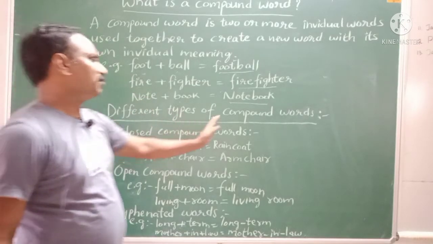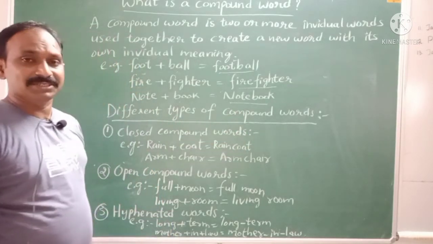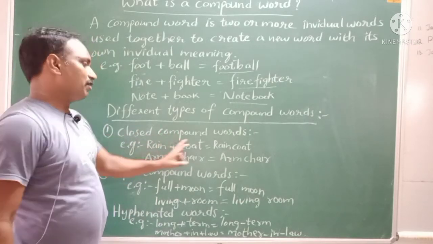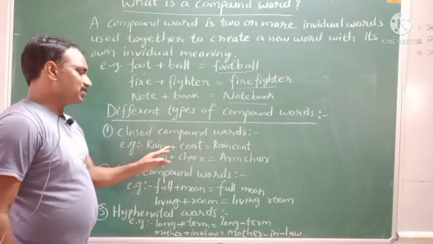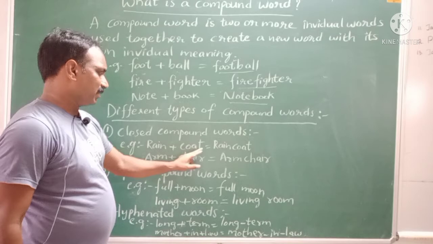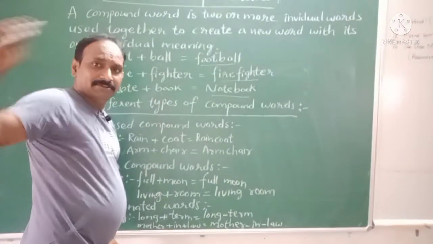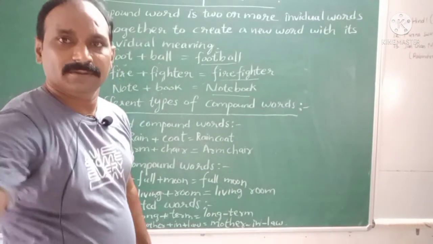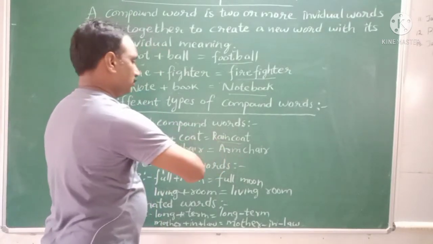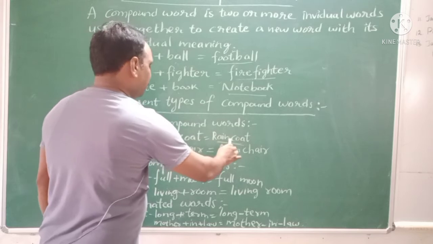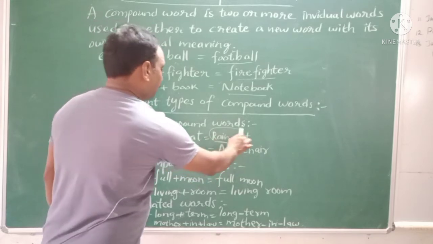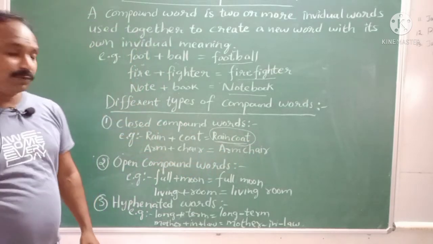And we see different types of compound words. In the English language we find them as we communicate and as we read books. Closed compound words are words where two individual words are joined together to make a closed compound word. There is no space between them, and such kind of words are called closed compound words.